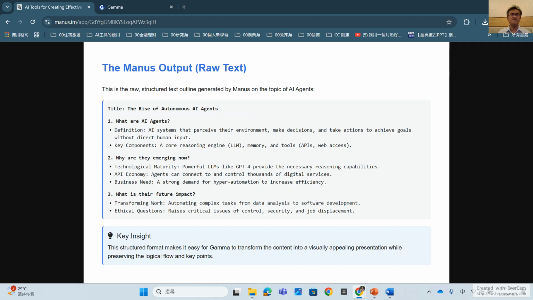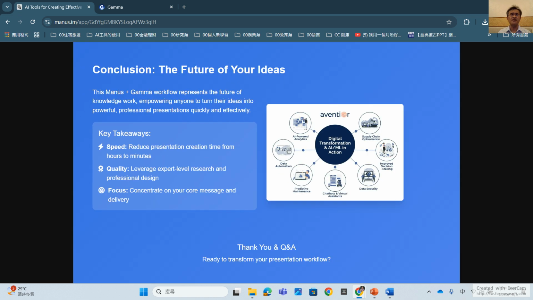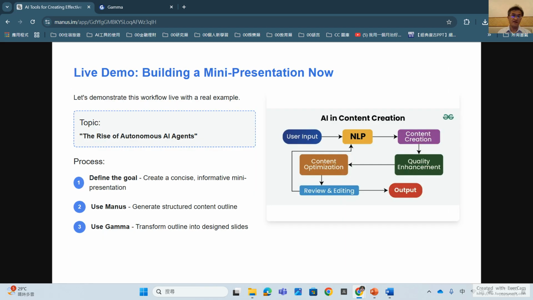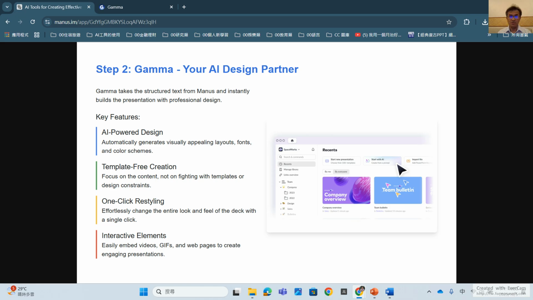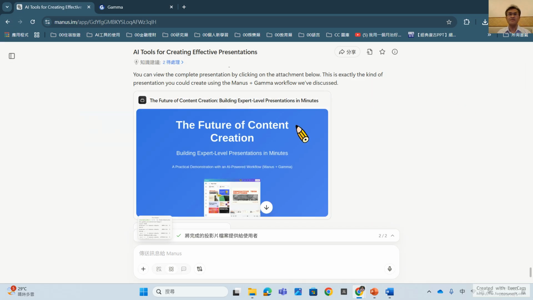7, 8, 9, 10, 11, conclusion. So the results, the quality is great, and they have some good quality in this file, and you can download this like that.